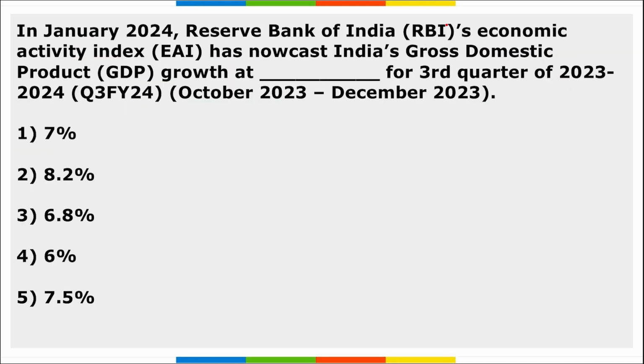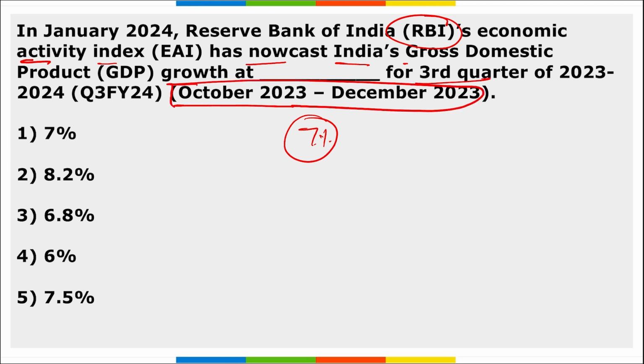Next, RBI's Economic Activity Index has now cast India's GDP growth rate at 7% for the third quarter of 23-24, that is from October 2023 till December 2023. Right? That is 7%. Next, right option, option 1.